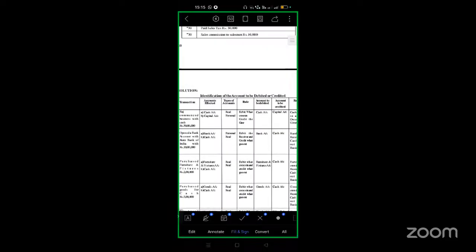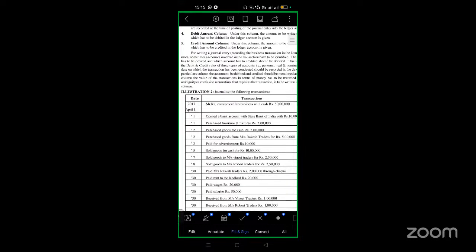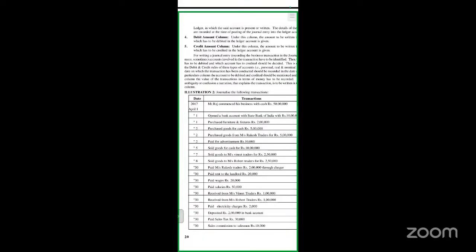And if you do not know how to write the journal narration, no problem. You can write as it is, whatever is mentioned in the question itself. You can write Mr. Raj comes into business with cash. That is also fine. Now look at the next one.